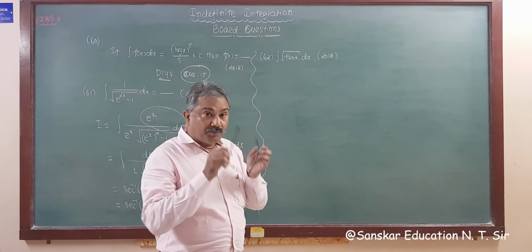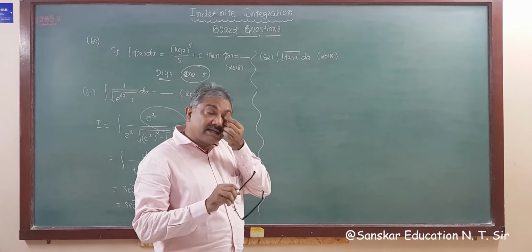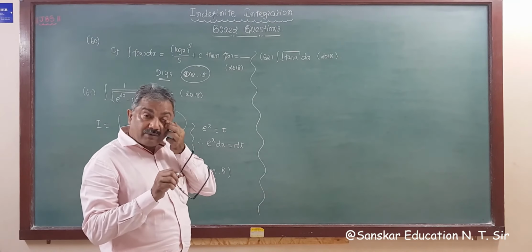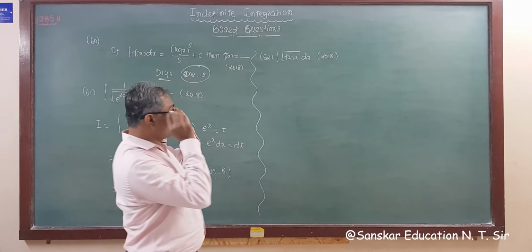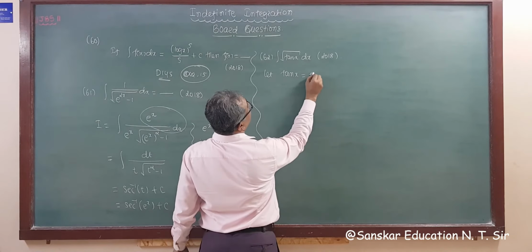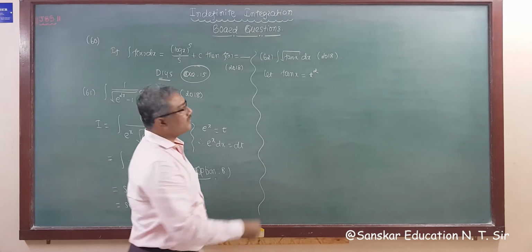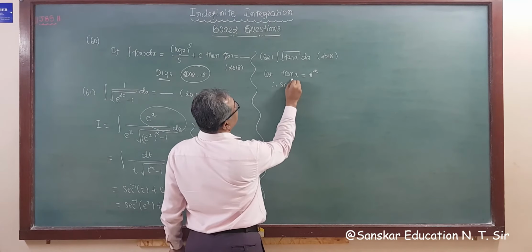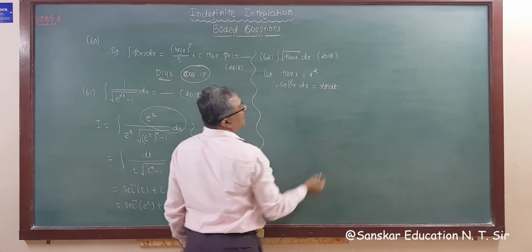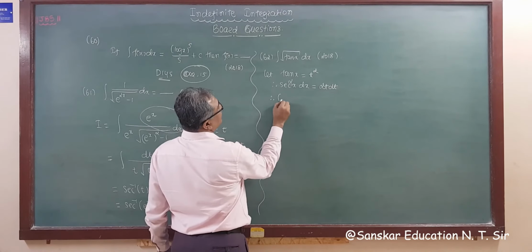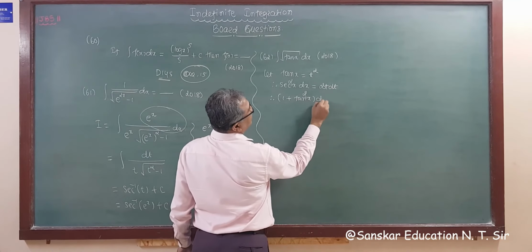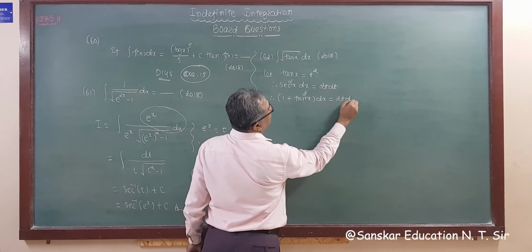This is a 4 marks question. It is given integration of root tan x dx. So we have to assume tan x is equal to t square. So let us assume that tan x is equal to t square. The derivative of tan x is sec square x. So we get sec square x dx is equal to twice t dt. Now sec square x is 1 plus tan square x. So 1 plus tan square x, dx is equal to twice t dt.